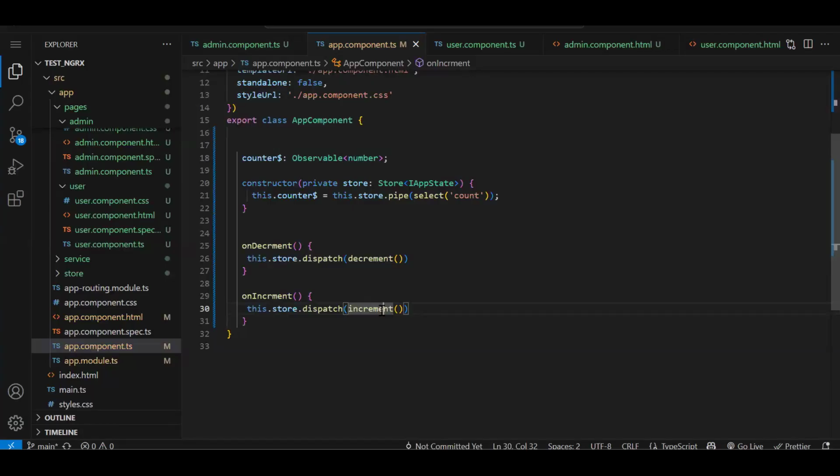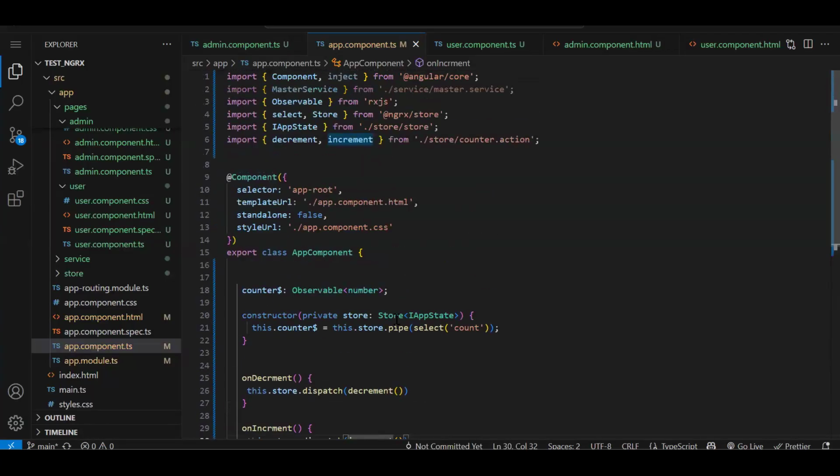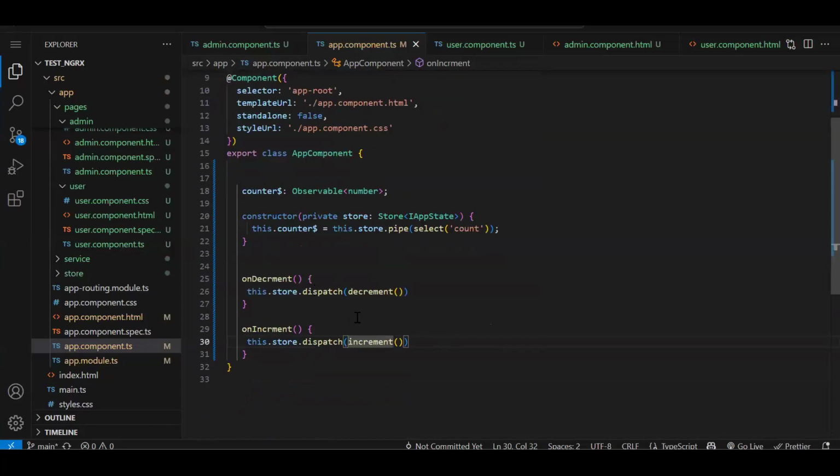But the basic is this. How do we create a store? Action, reducer, register your store into your app module. And how do we modify our state with the help of the actions we created. Fine. So I hope this was helpful for you.